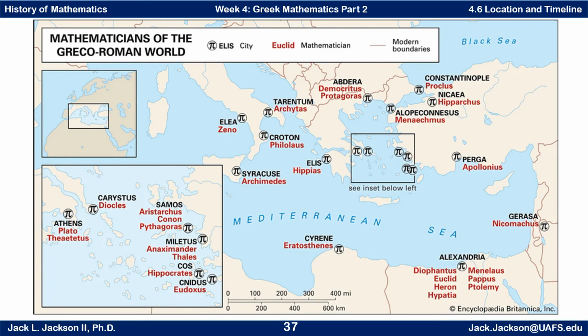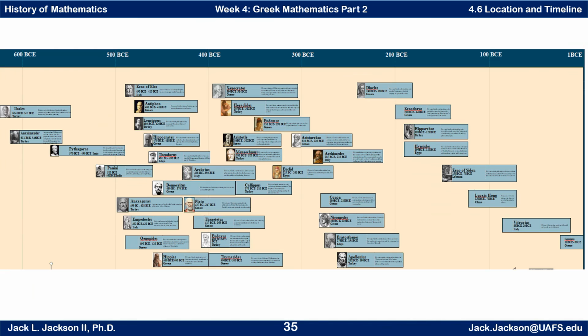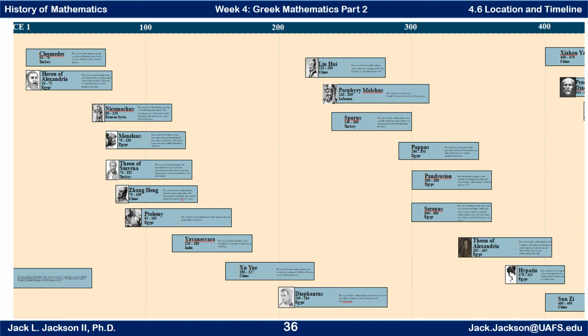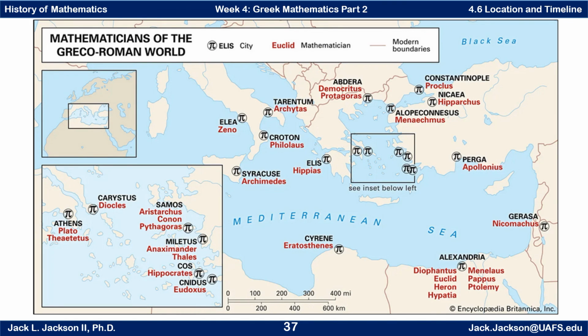So once again, we have looked at the timeline for this millennium, a lot of the important mathematicians and where they were. And that's going to conclude my little lectures on Greek mathematics. Two weeks of lectures on that, and that's going to conclude my first unit in history of mathematics over early mathematics. Let's see, what else did we do?